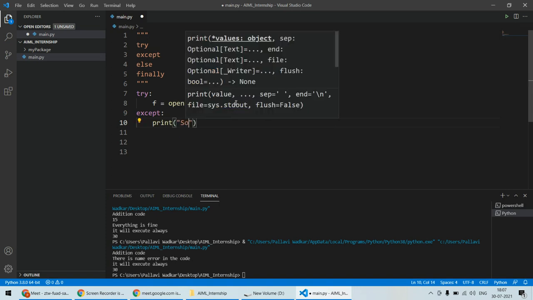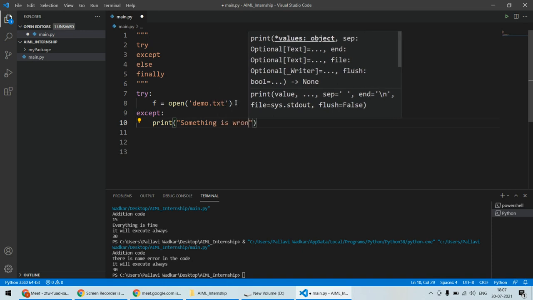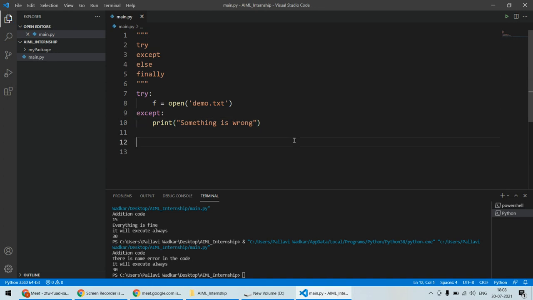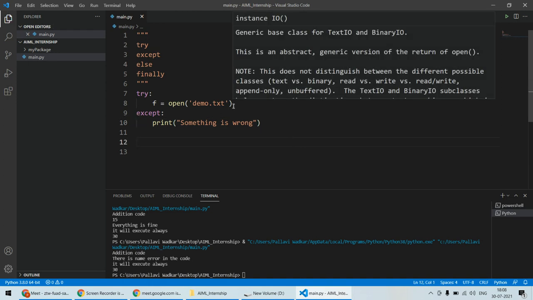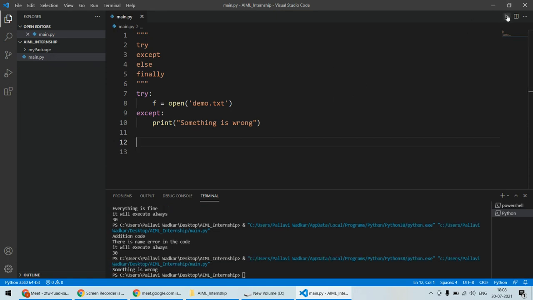Here I can say something is wrong. This kind of error I want to specify. Now clearly demo.txt is not there and I am operating this in a read mode, because if I do not specify any mode, that means it is in the read mode. So demo.txt is clearly not there in the folder, and I'm still trying to open it in the reading mode. So clearly it will specify some error, and there is an error, but in this case the program will not crash, it will just print this message. Now in this case "something is wrong" has been printed, it's okay.